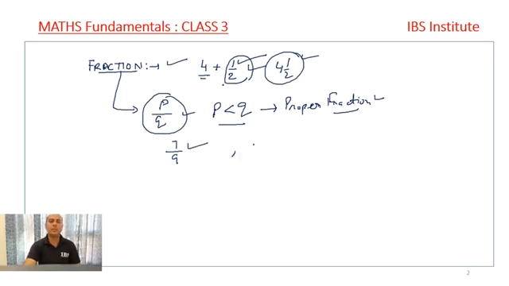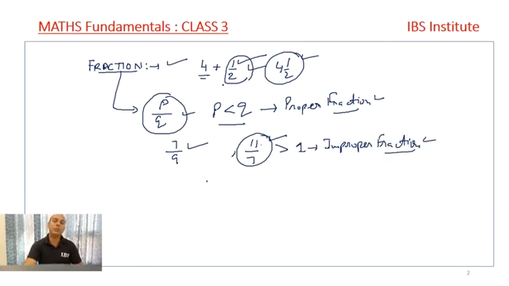But in certain cases we also come across numbers like 11 by 7. Here 11 is more than 7, and this number 11 by 7 as a whole is greater than 1, so we call it an improper fraction. Generally, when we solve a question, it is asked in the form of proper fractions, and in case it is not, we normally convert it into a proper fraction to solve the question. Sometimes we have to convert the proper fraction into the improper fraction to solve the questions.